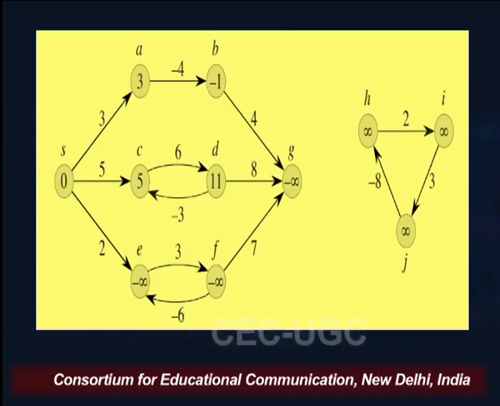So, in this situation, if we have a cycle which is a negative weight cycle, and that too is reachable from our source vertex, then we say that the shortest path problem here, or the minimum weight, is actually not defined. If it is not defined, that means it is having a negative weight cycle.